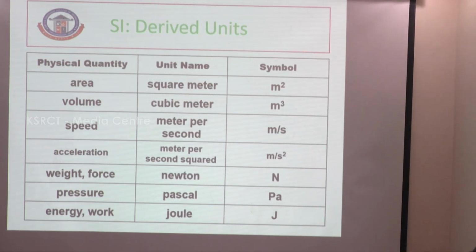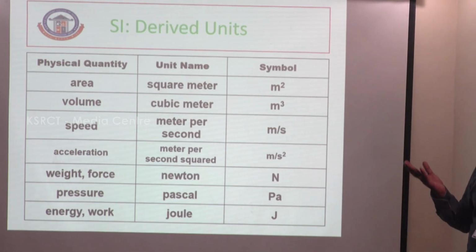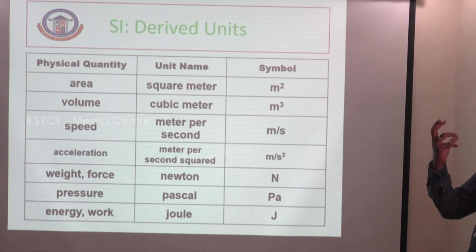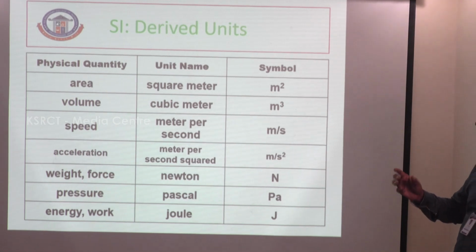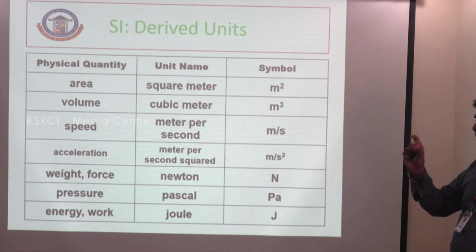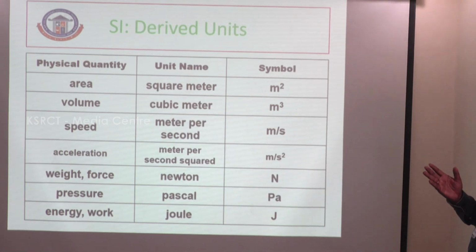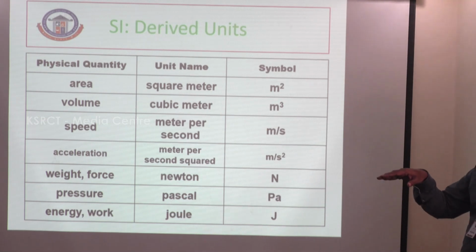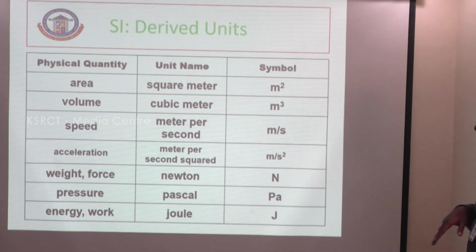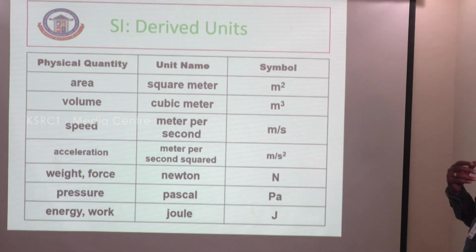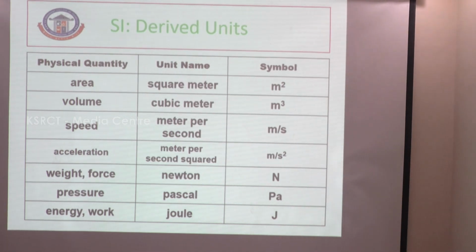And then volume. Volume is the length, the breadth and the height, or simply called a cubic meter. For volume, take one component and measure the length, breadth and height. This is the volume of the given matter in terms of meter cube. Speed is meter per second. For example, a vehicle moving at a certain speed: length over the seconds. That's called meter per second.